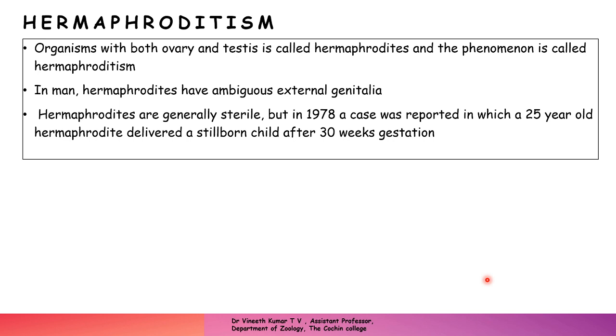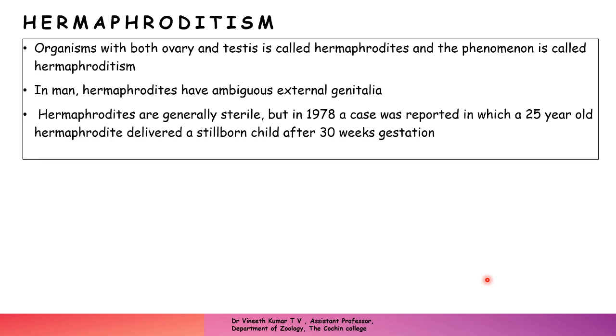Ambiguous in the sense that the external genitalia in males should have a penis as well as a scrotum with two testes, and in females they should have the opening of the vagina and also the other associated structures, the clitoris, etc. All these are considered to be the external genitalia.